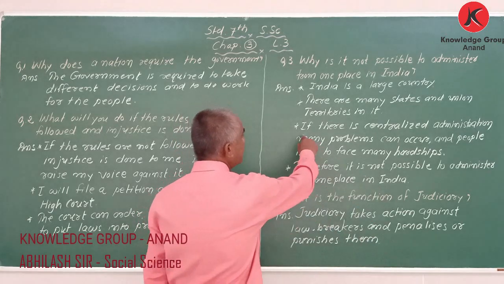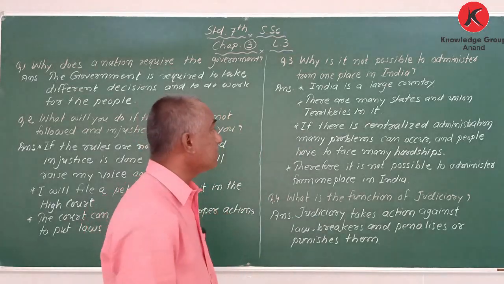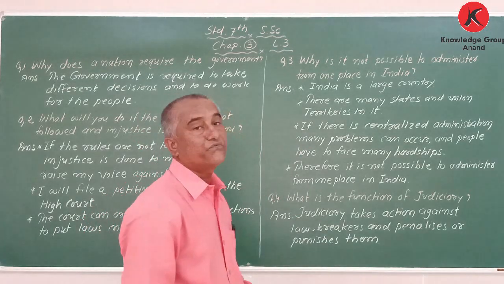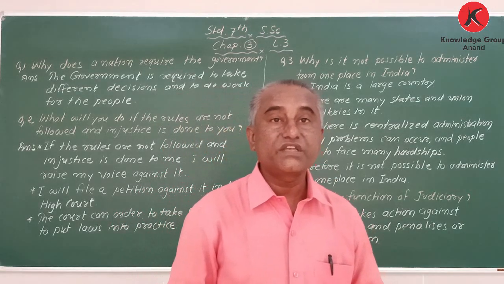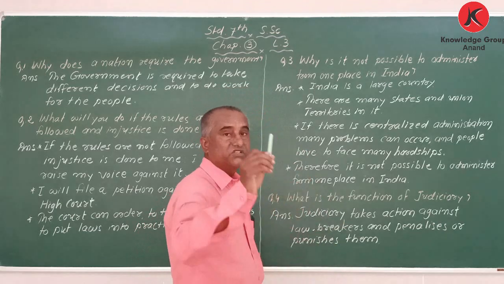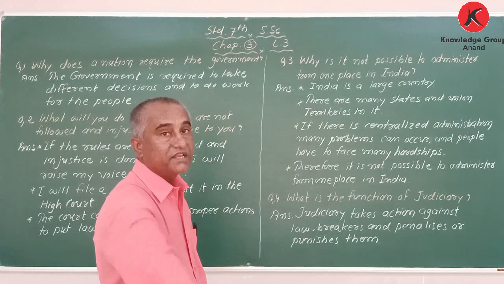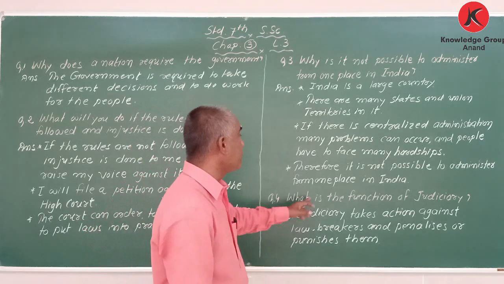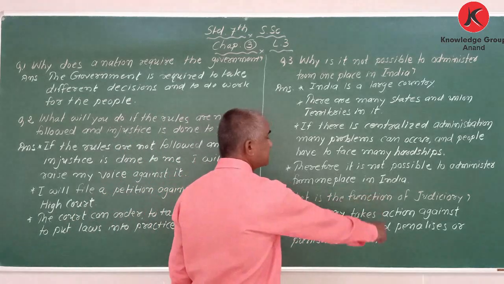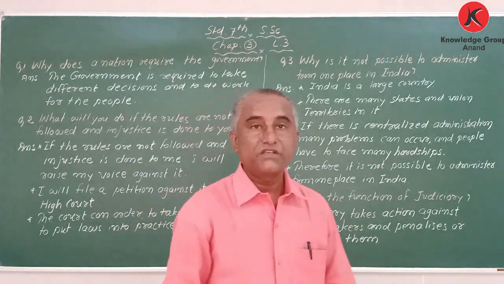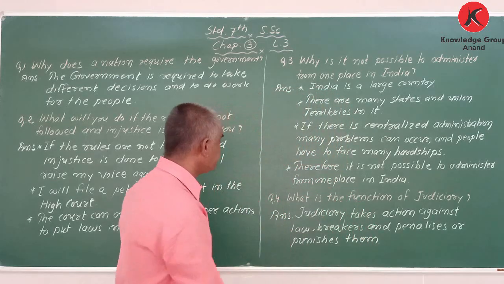That's why it is written: if there is centralized administration, many problems can occur, and people have to face many hardships. In Gujarati we say muskelio, problems. People will have to face many problems. Therefore it is not possible to administer India from one place.